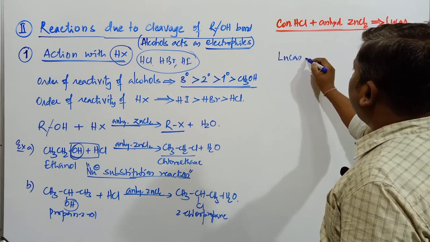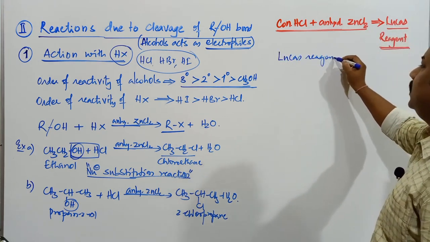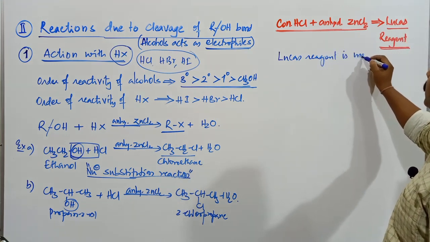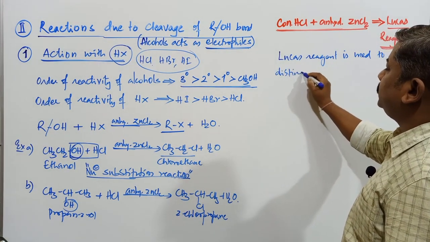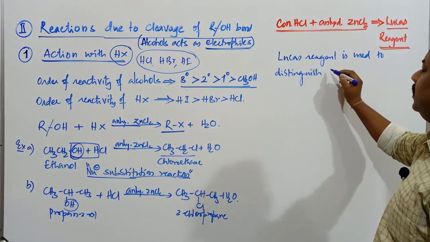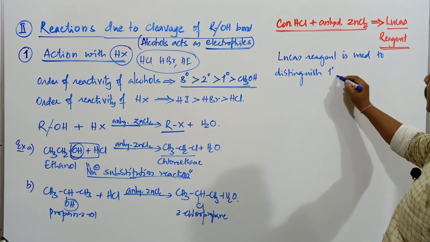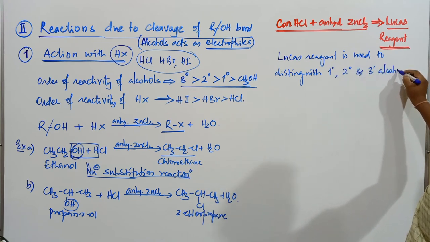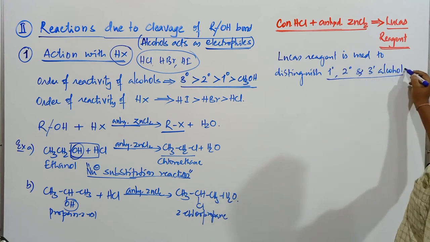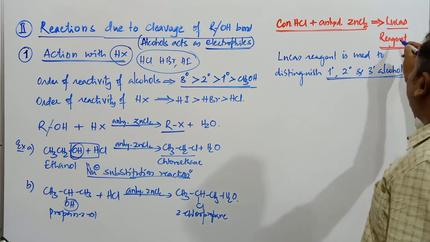Lucas reagent, what is it used for? Lucas reagent is used to distinguish what type of compounds? It distinguishes primary, secondary and tertiary alcohols. The nature of the particular alcohol can be identified by using this reagent.